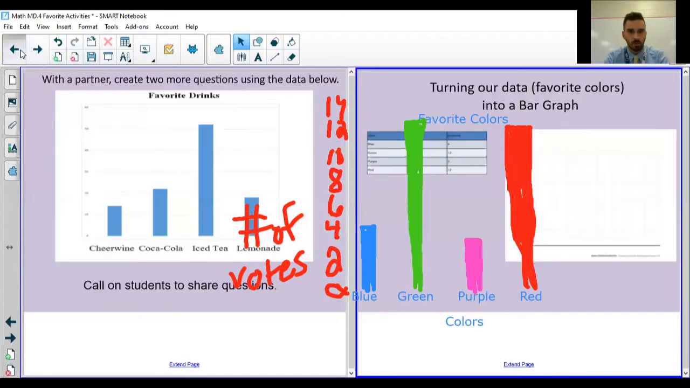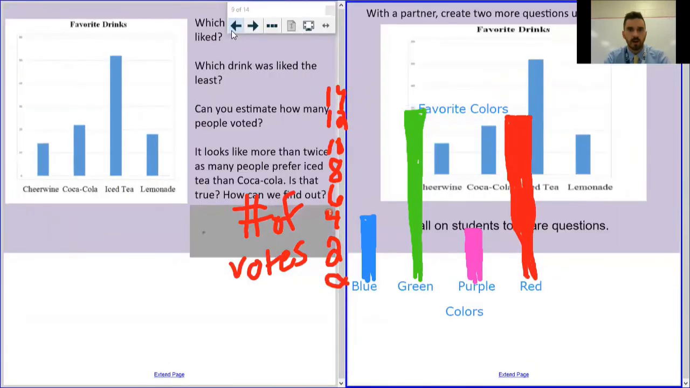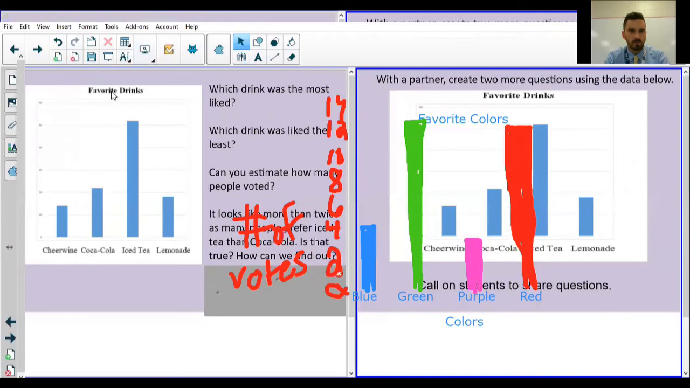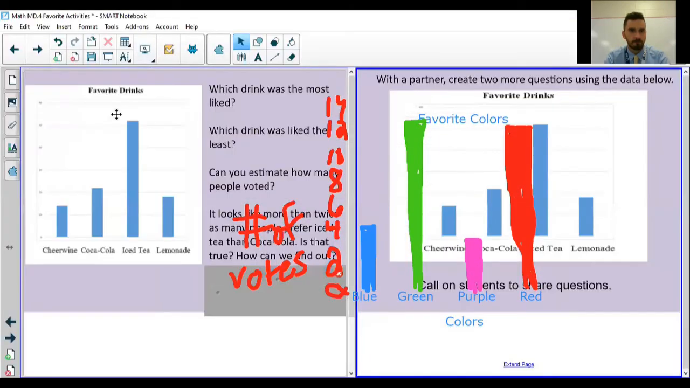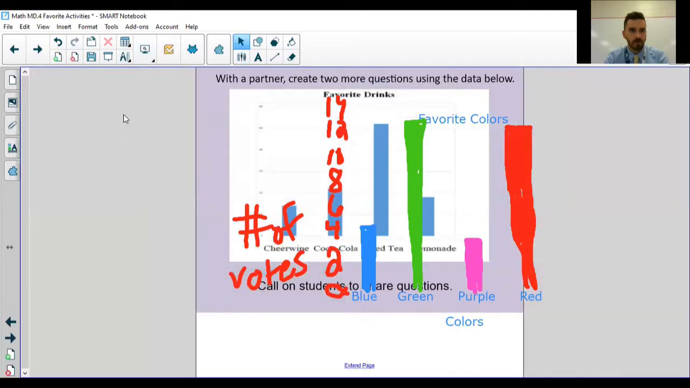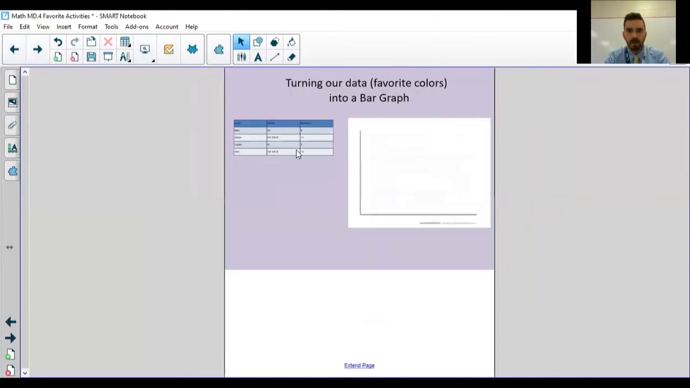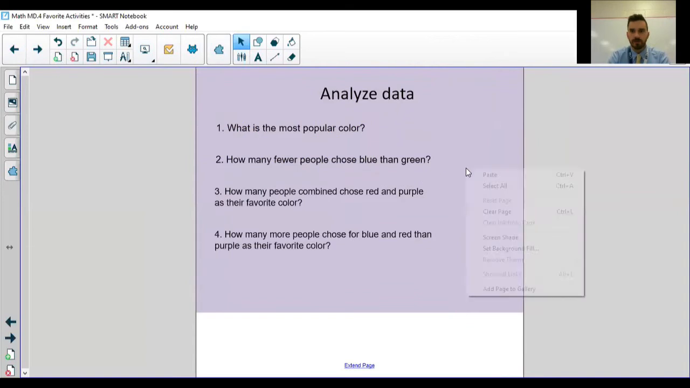Disaster. So here's what we'll do. Let's go full screen. We're going to take our bar graph off, and we're just going to bring the tally chart over. So can I clear this? Drawings, there we go. All right, we're getting it. And I'm going to copy this again and bring it over here for these questions.